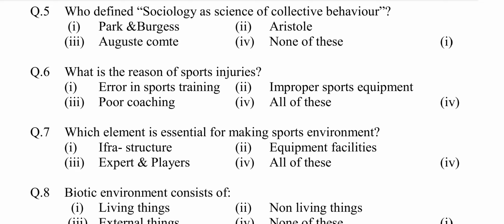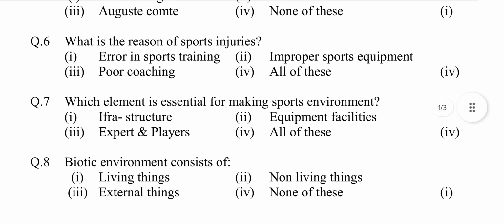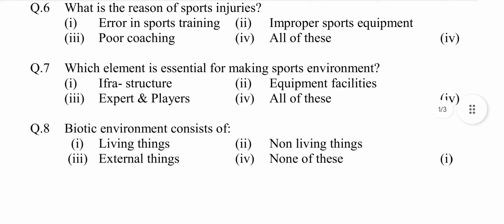Question number 6. What is the reason of sports injuries? Option first, error in sports training. Second, improper sports equipment. Third, poor coaching. Fourth, all of these. Answer is option fourth, all of these.